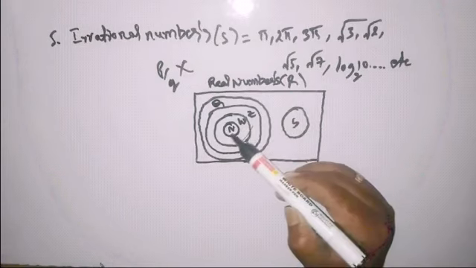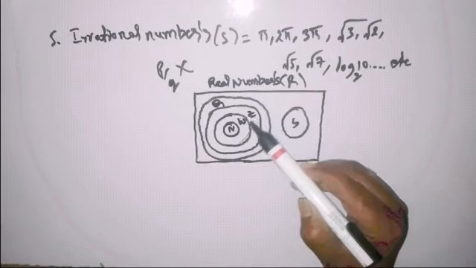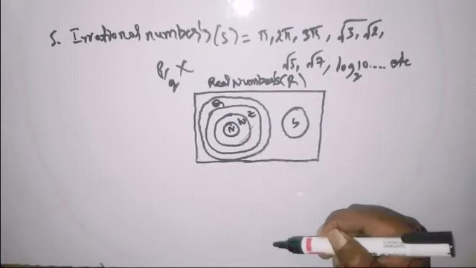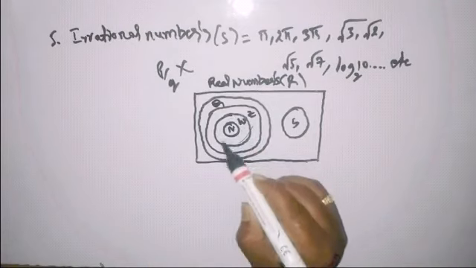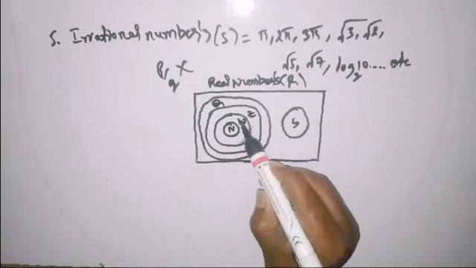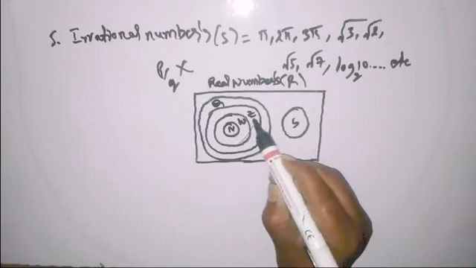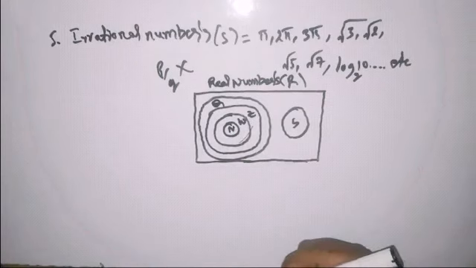So all natural numbers are contained in whole numbers, all natural numbers are contained in integers, all natural numbers are contained in rational numbers. So we have here a circle which is inside whole numbers. That means natural numbers are inside whole numbers, natural numbers are inside integers also, natural numbers are inside rational numbers also.